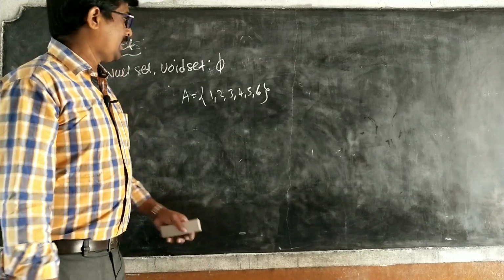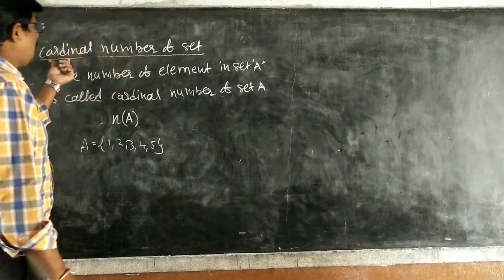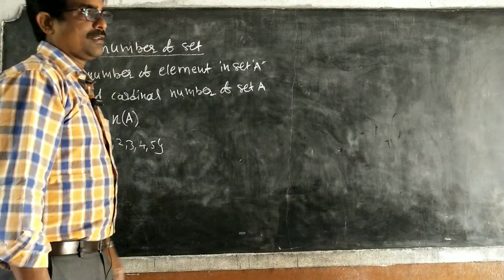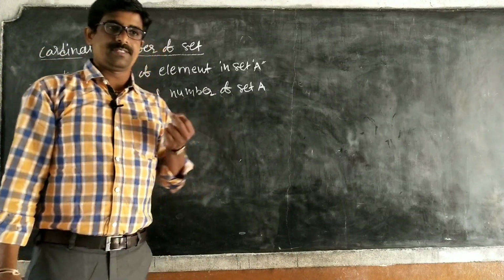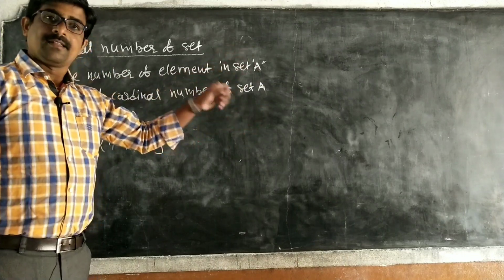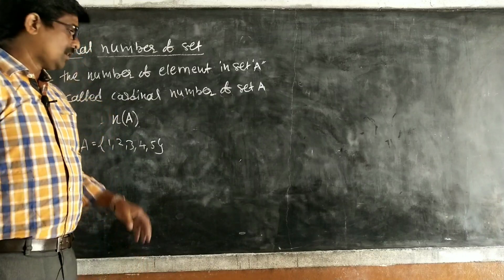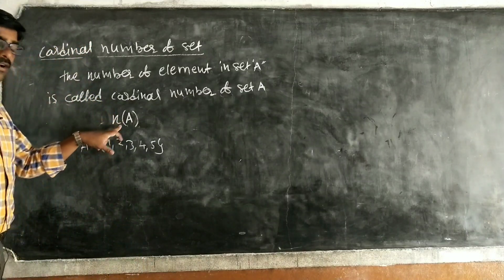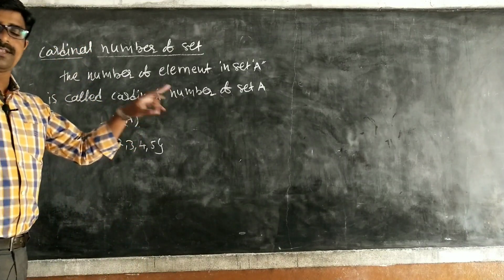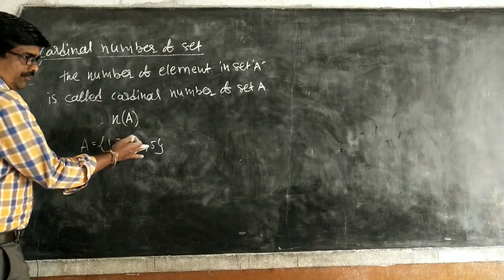Okay. Next, cardinal number of a set. What is the cardinal number of a set? Simple. The number of elements in a set A is called the cardinal number of the set. For example, the notation is n of A. So I am taking one set A, A is equal to 1, 2, 3, 4, 5.